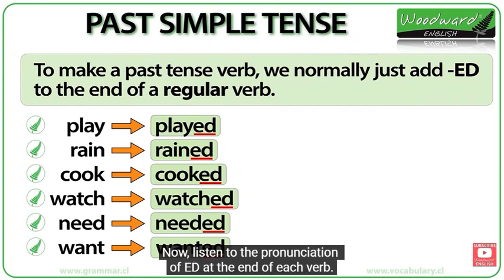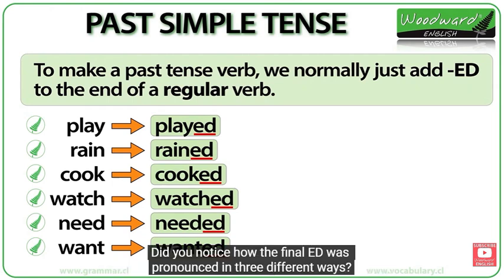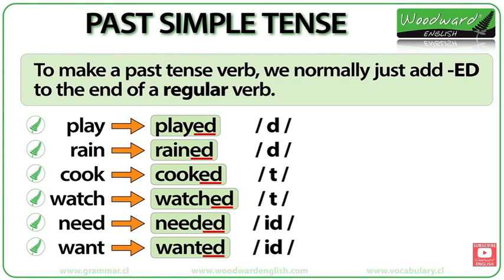Now, listen to the pronunciation of ed at the end of each verb. Played, rained, cooked, watched, needed, wanted. Did you notice how the final ed was pronounced in 3 different ways? D, t, id. Listen again.